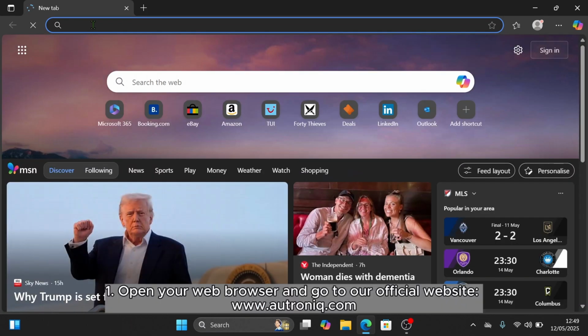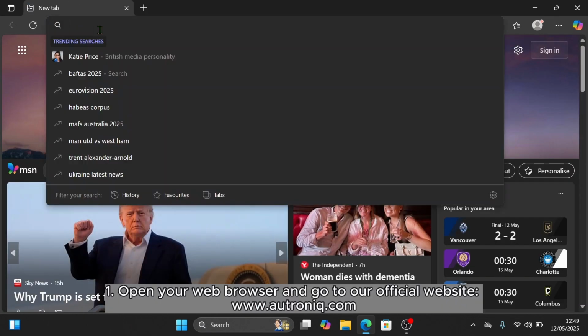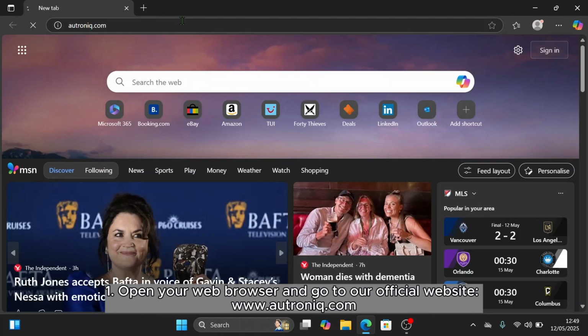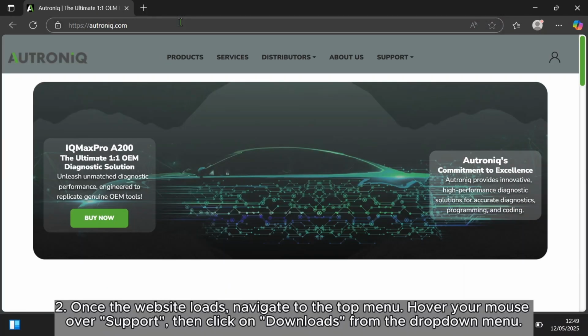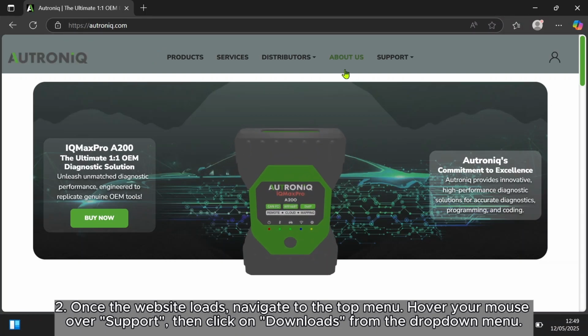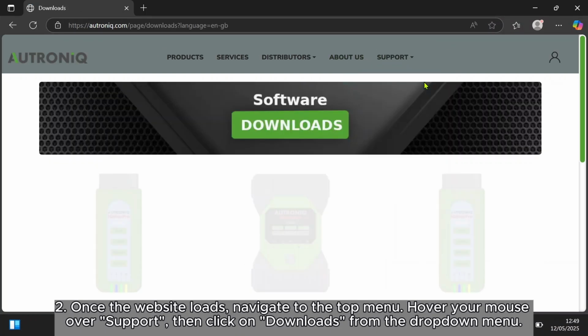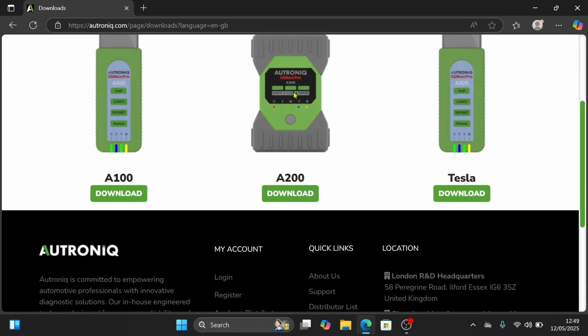1. Open your web browser and go to our official website, www.autroniq.com. 2. Once the website loads, navigate to the top menu. Hover your mouse over Support, then click on Downloads from the drop-down menu.